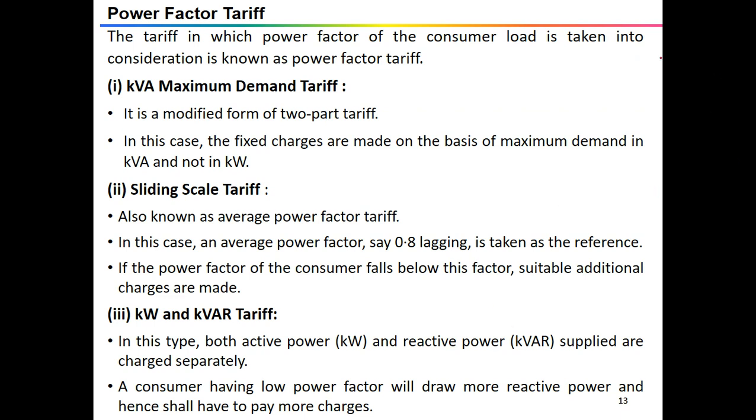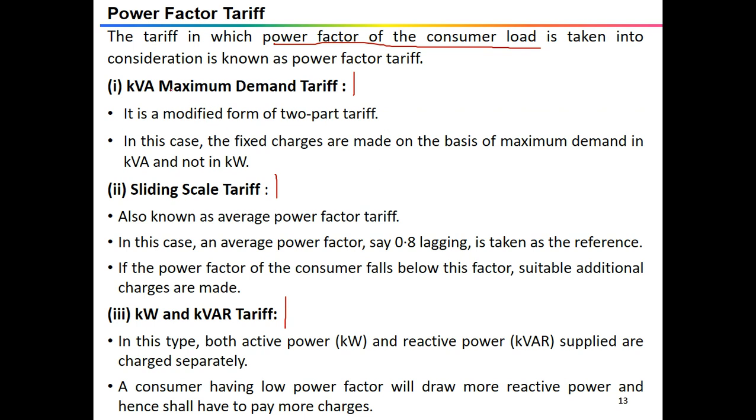Another type of tariff plan is the power factor tariff, the tariff which depends on the power factor of the consumer load. The power factor tariff is mainly classified in three categories, that is KVA maximum demand tariff, sliding scale tariff, and the KW and KVAR tariff. Let us take a look at what is the meaning of all these.